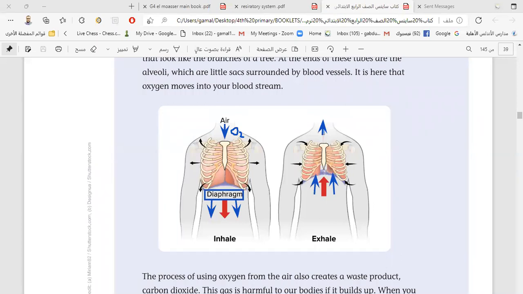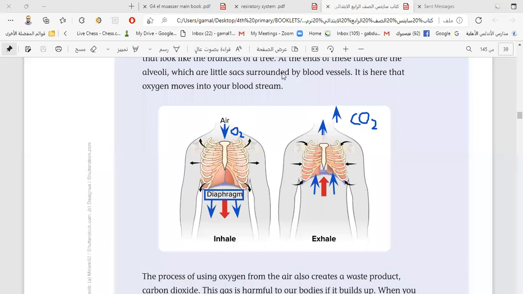The air carrying carbon dioxide and water vapor goes outside the body. The air carrying carbon dioxide, CO2, goes outside the body, carrying the bad carbon dioxide. We don't need the carbon dioxide, so it goes outside the body due to the pushing of the diaphragm up, or relaxation of the diaphragm, so that we make the exhalation process.